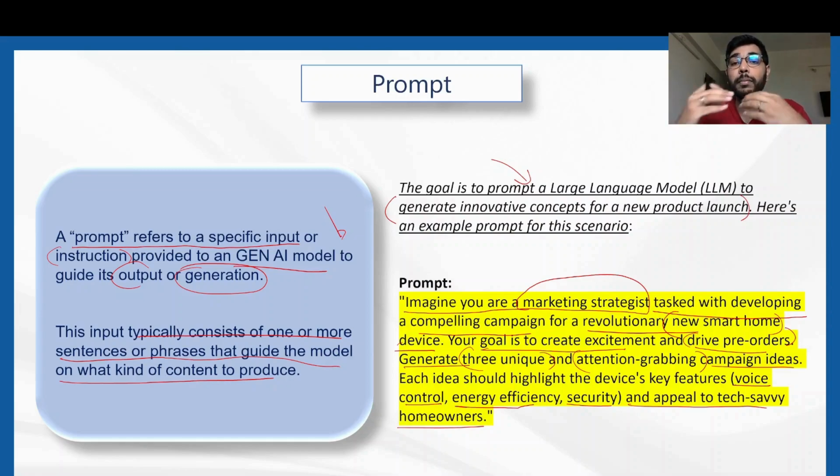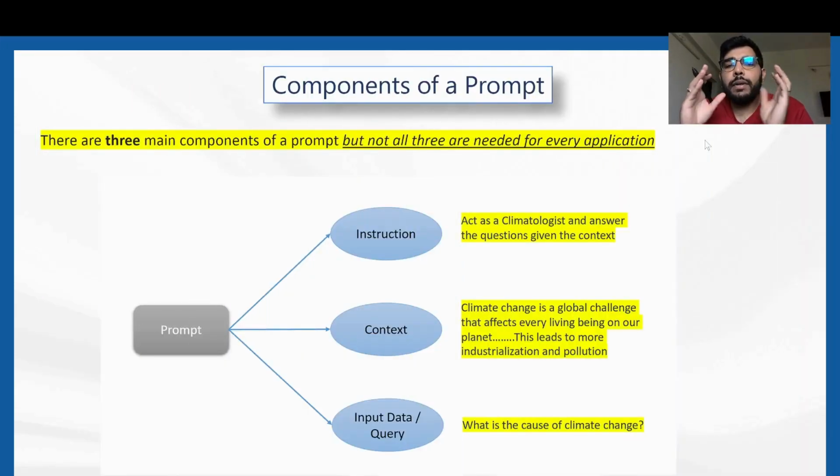So this is what a prompt essentially is: it is given to the large language model to generate the output in the format needed to solve that particular use case. Let's try to introduce the components of a prompt. There are 3 major components of a prompt: the first is instruction, the second is context, and the third is input data or the user query.